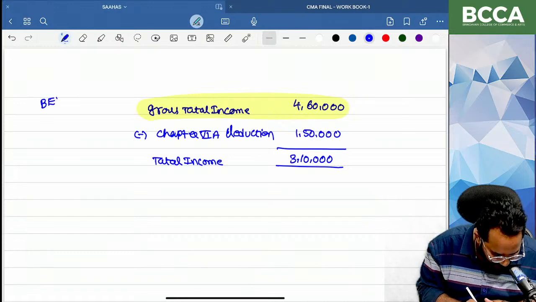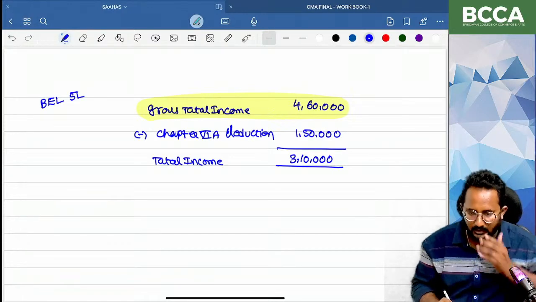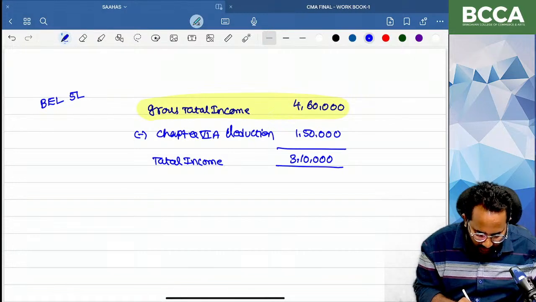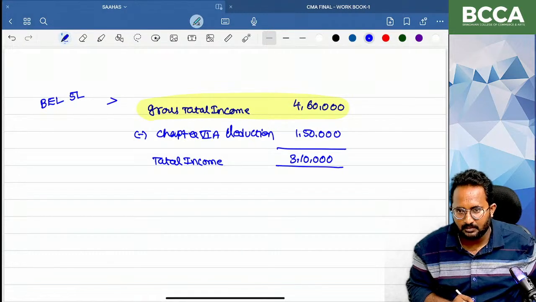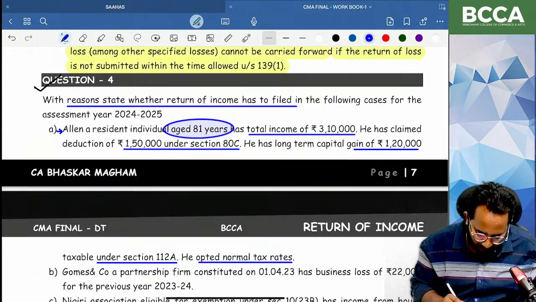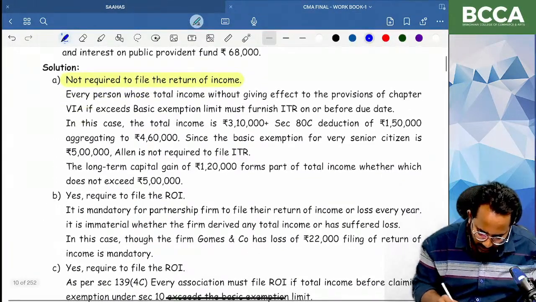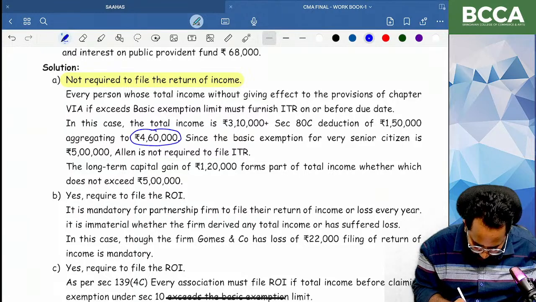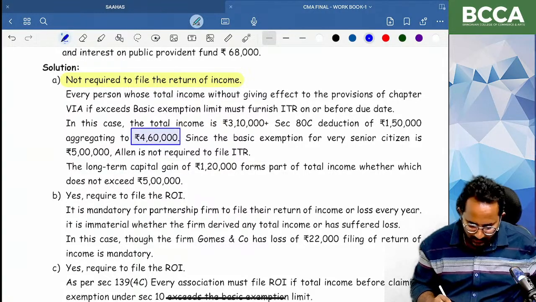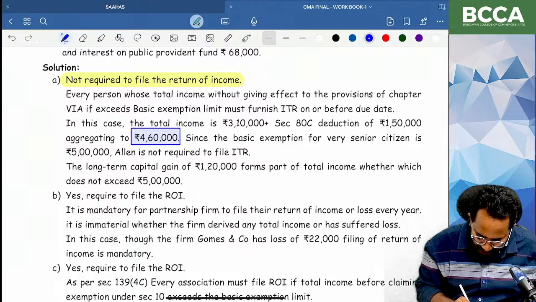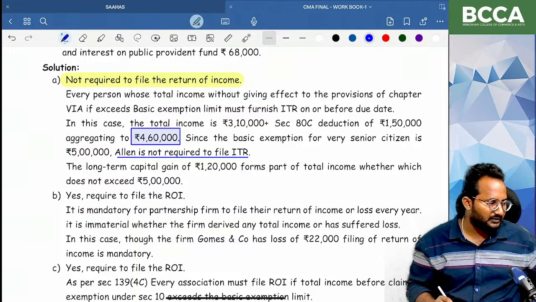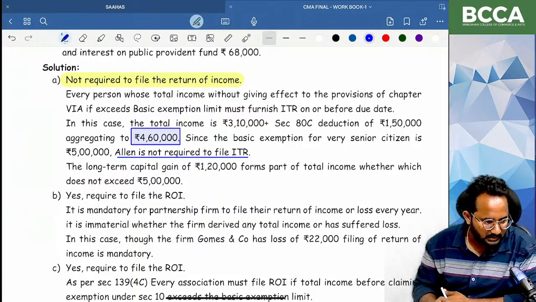Basic exemption limit 5 lakh. Your gross total income before claiming Section 54 series is not exceeding the basic exemption limit. That's why you are not required to file the return of income. That is the reason they gave it. What is the gross total income if you are finding out? 4,60,000 we will get. Since the total income is not exceeding the basic exemption limit, you are not required to file the return of income.